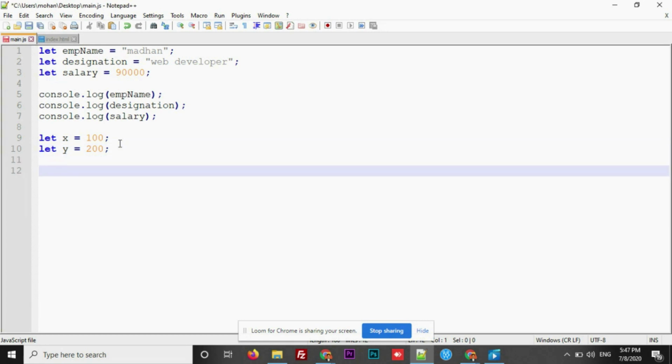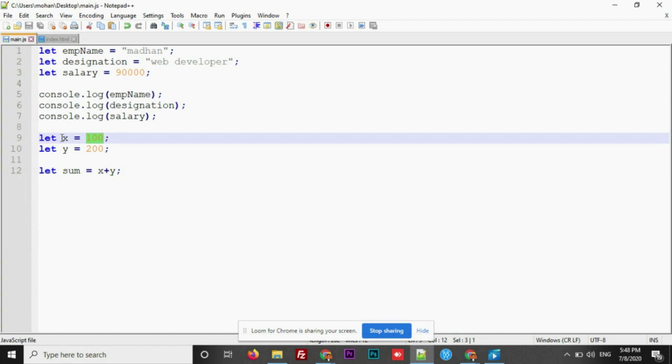Now I want to do some math here. Let's do that. I'm going to assign one more variable where I'm just going to store the output. After performing math on this x and y, the data has to be stored somewhere in order to retrieve it. Alright. So let sum is a variable that I am declaring. After that, x plus y.